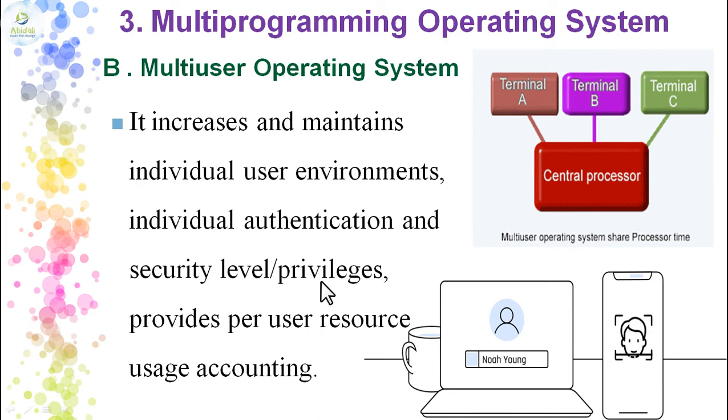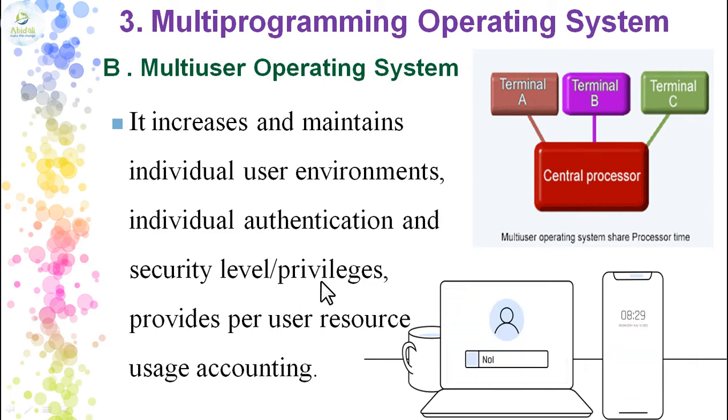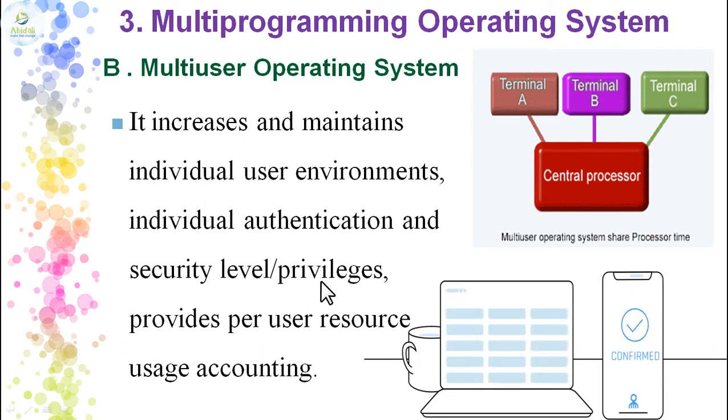Now, can I log in directly into the principal's chamber? Yes, of course. So see the different types of security level. I cannot directly go and log into the chairman's chamber, depending upon the rights. So you can directly come to my staff room, but you cannot directly go to the principal's chamber. You need to have certain privileges, certain rights, you need to ask for permission.